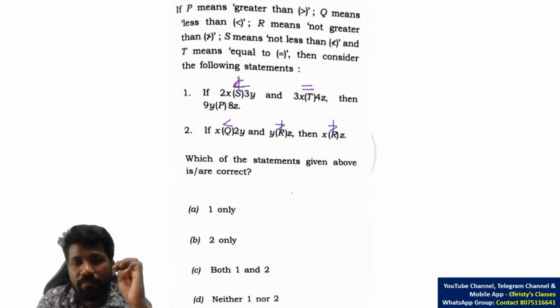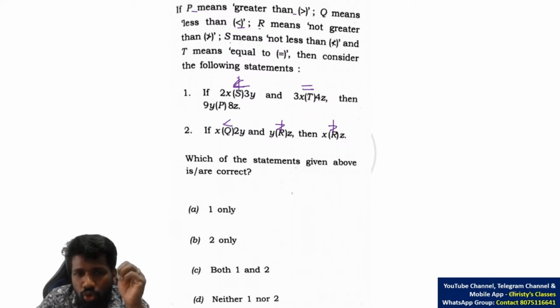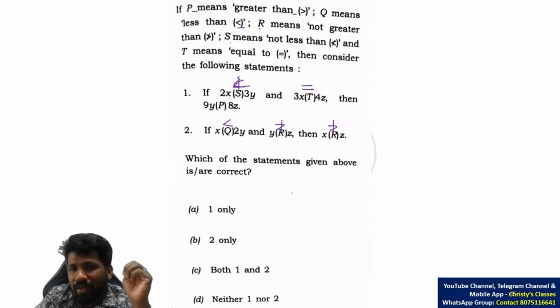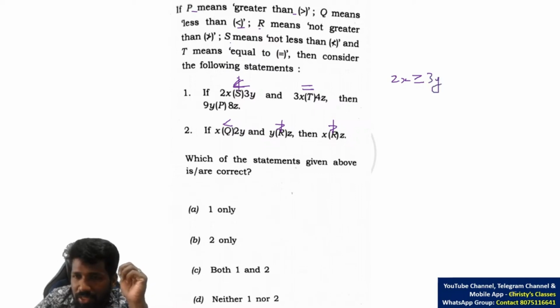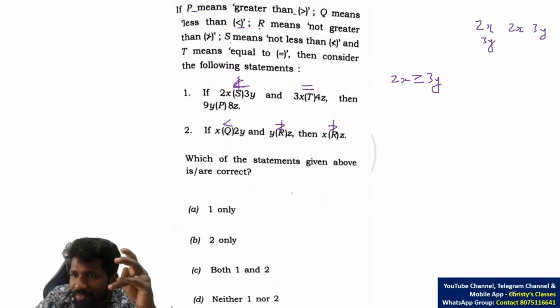Okay, I'll start explaining. The question says P means greater, Q means lesser, R means not greater, S means not lesser, and T means equal to. So I have just substituted that. 2x not less than 3y means 2x is greater than or equal to 3y, we can write in mathematical notation. Visually, either 2x is greater than 3y or 2x should be at the same level as 3y.